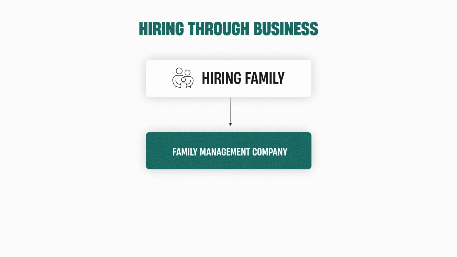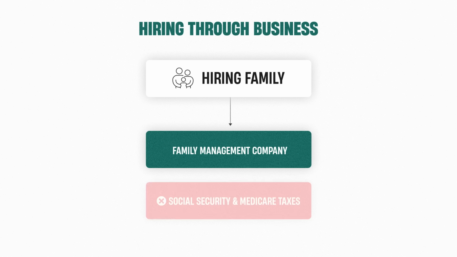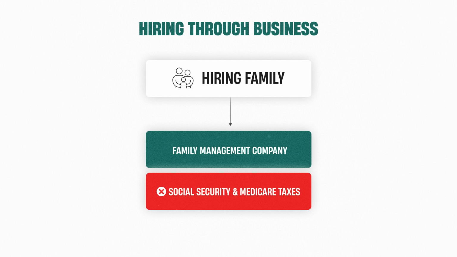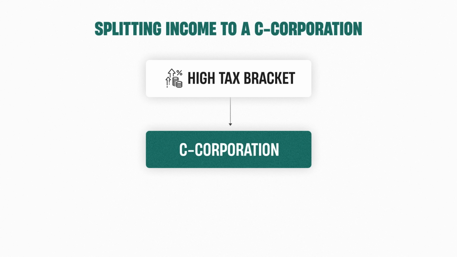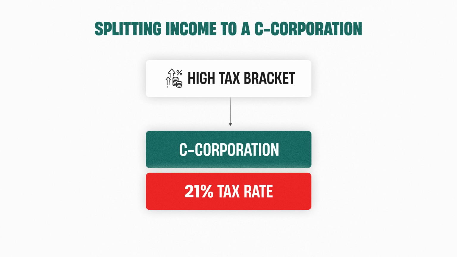There might also be opportunities to shift income to management companies that are taxed differently to reduce your taxes. For example, if you're hiring family, a family management company might help you avoid Social Security and Medicare taxes on your children's wages. Or if you're in a very high tax bracket, you might benefit from splitting some of your income into a C corporation, which just has a flat 21% tax rate.